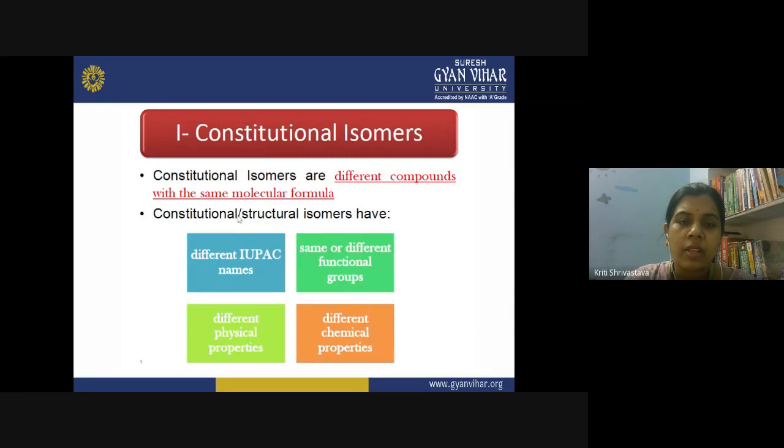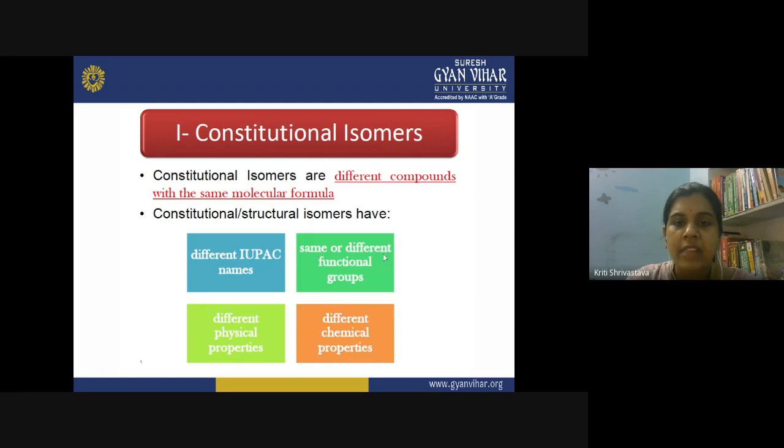So, the constitutional, or you say the structural isomers, what are their properties? They have different IUPAC names, right? Both isomers will have different names. According to the rules of IUPAC, you have to number the carbon atoms, and then according to that number, you identify the group present on it. So the position of the groups changes in different isomers, and when you name them according to the IUPAC rules, you get different IUPAC names.